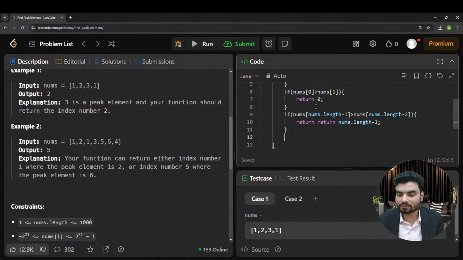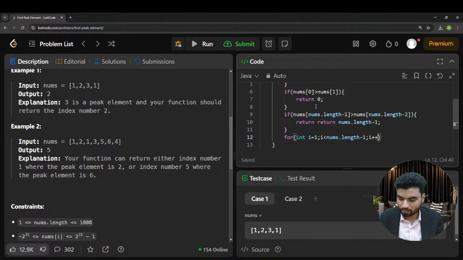And again, if this is not the scenario, which means we don't have a single element, the first element is not a peak, the last element is not a peak, which means there is a peak in the middle, in between. So we'll write the logic for that as well. Because 0 we already checked, we'll start from 1, and i should be less than nums.length minus 1, because we already checked the last. So we don't have to run till the last element of the array.